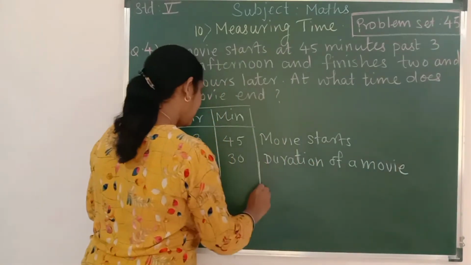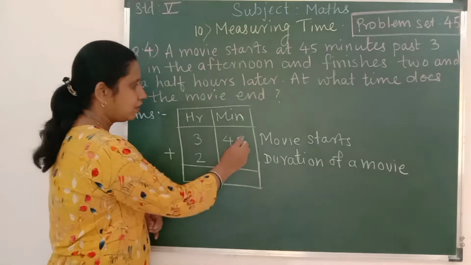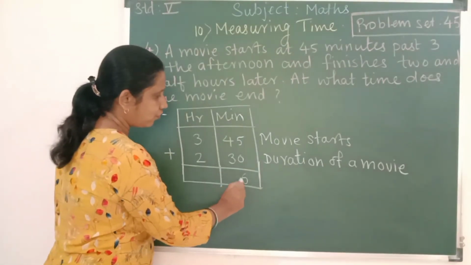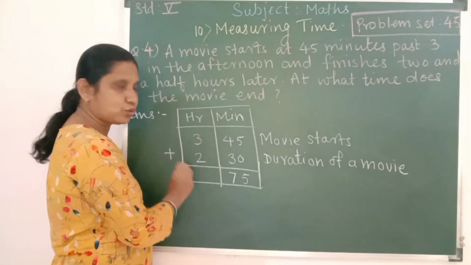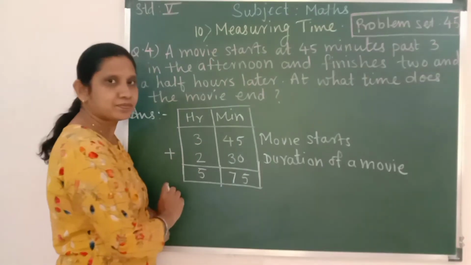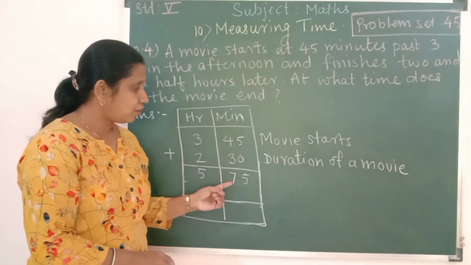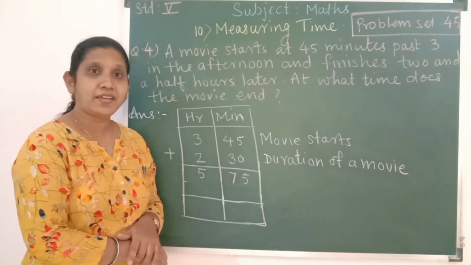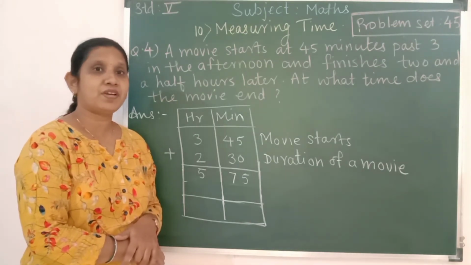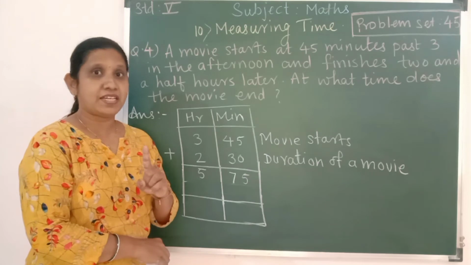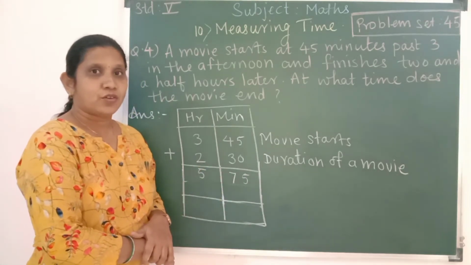Okay. Now let us add 5 plus 0, 5. 4 plus 3, 7. 3 plus 2, 5. Children, now see here in the minute column we have got answer 75, which is greater than 60. We have already studied in the previous question. 60 minutes is 1 hour. 75 minutes are never going to be there.